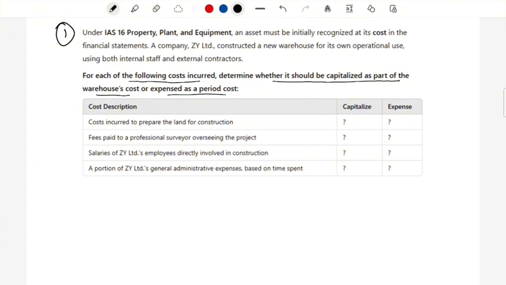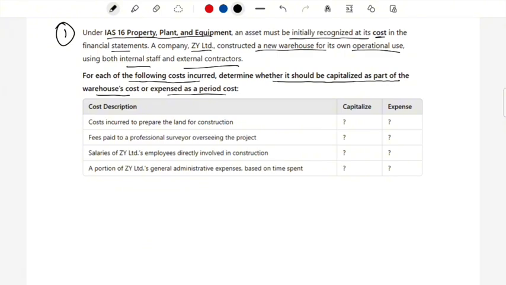All right, so let's start. Under IAS 16 property, plant and equipment, an asset must be initially recognized at its cost in the financial statements. Our company ZY Limited constructed a new warehouse for its own operational use, using both internal staff and external contractors. And we should be now finding which of these costs should be capitalized.